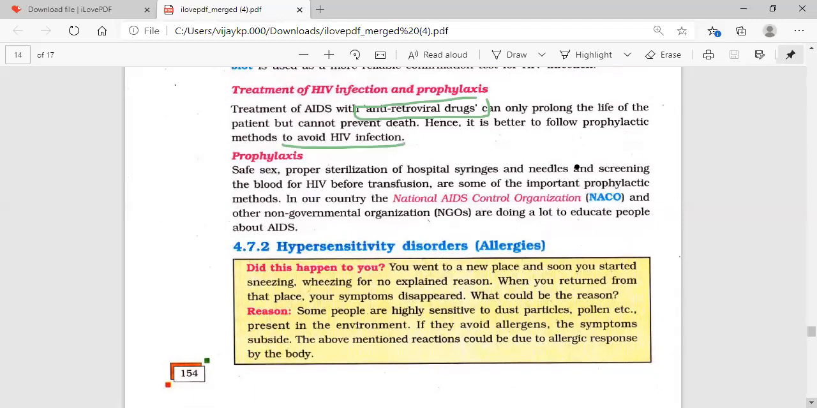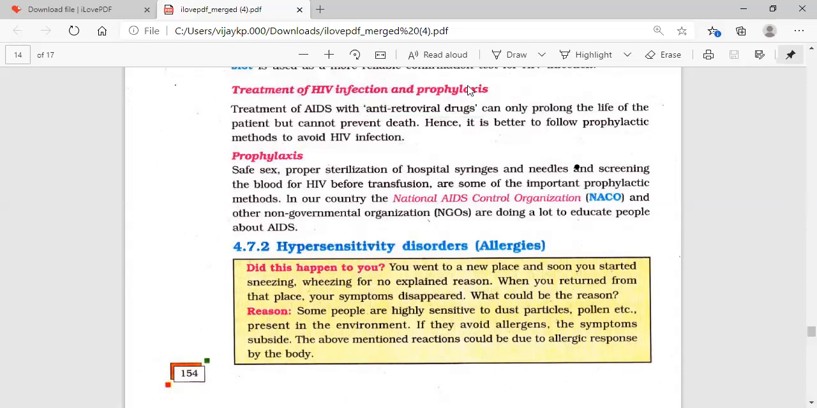Simply, there is no proper treatment for a complete cure, but at least we can use antiretroviral drugs and some drugs like zidovudine, didanosine, dideoxycytidine. These kinds of drugs will prolong the life of the patient. Prophylaxis, we say simply, is nothing but prevention.